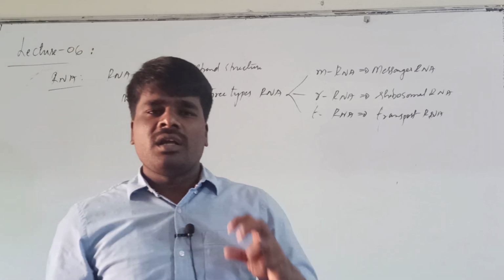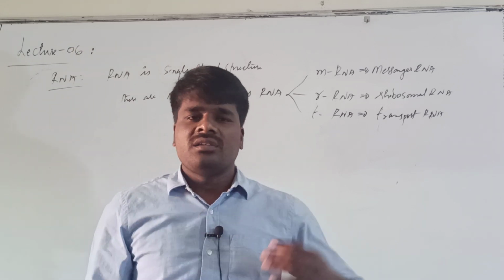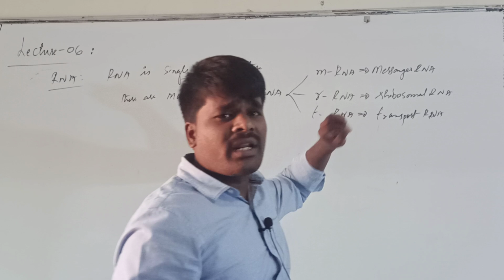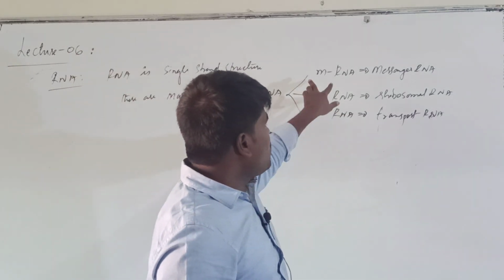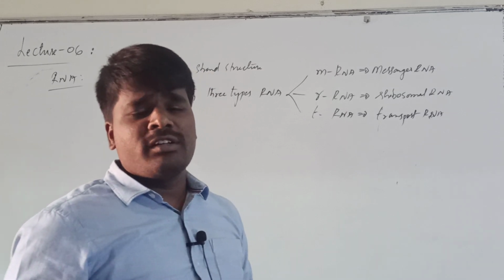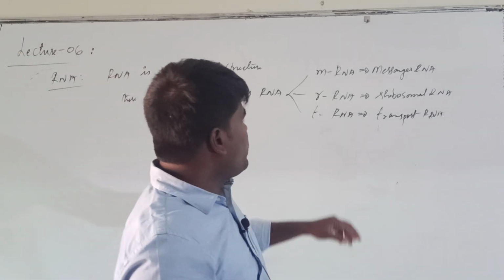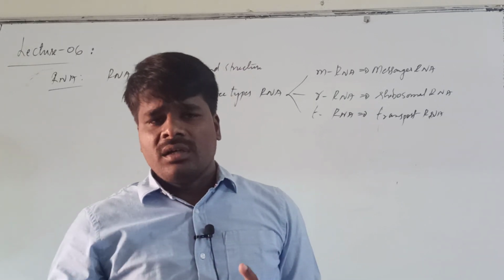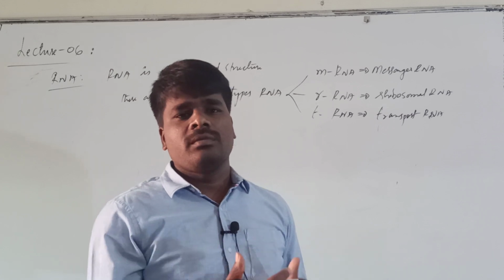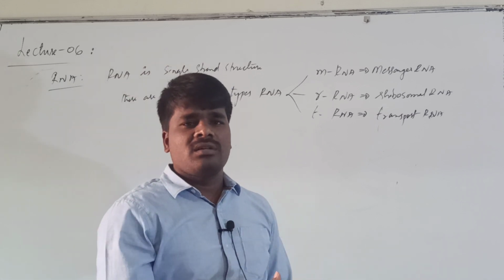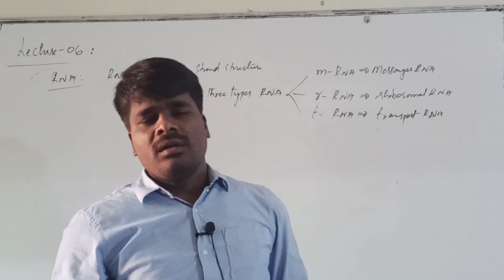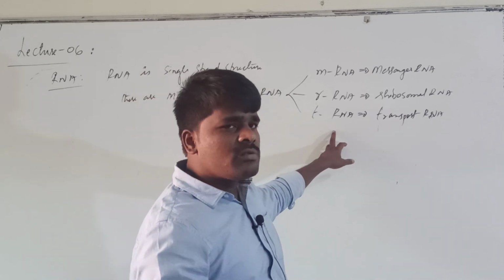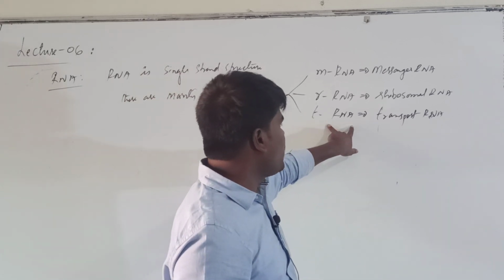The information regarding protein synthesis lies in the DNA. This information is copied into the mRNA. The mRNA takes the required information from the DNA, and that is transferred to the rRNA. The rRNA is present on the ribosomes. This ribosomal RNA performs the function of protein synthesis. It connects the amino acids according to the codes present on the mRNA, which leads to protein synthesis, and the required amino acids are carried by tRNA.